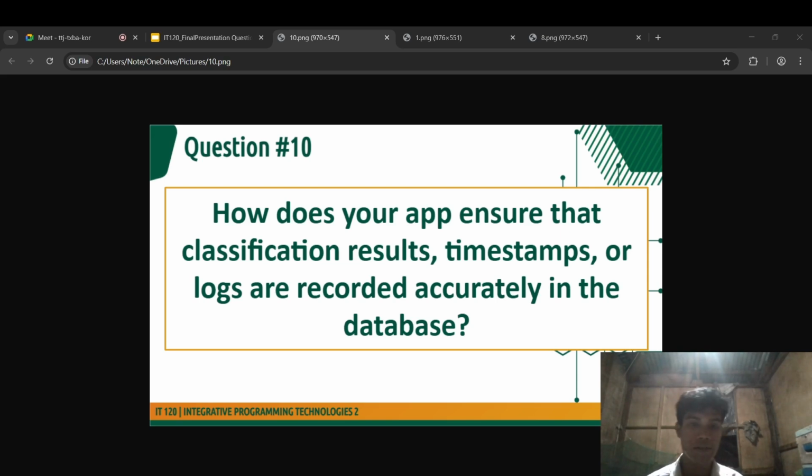The second is record structure. Every time a user saves a classification, a new child node is created using a unique auto-generated push ID. Each child node contains the following key-value pairs: label and confidence.